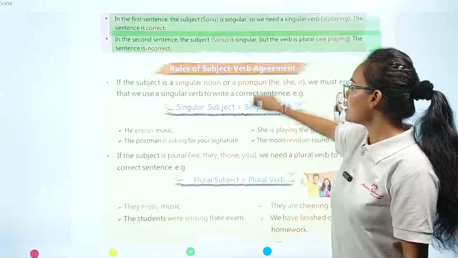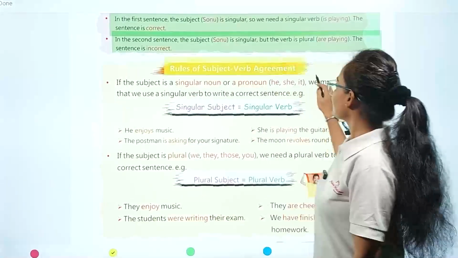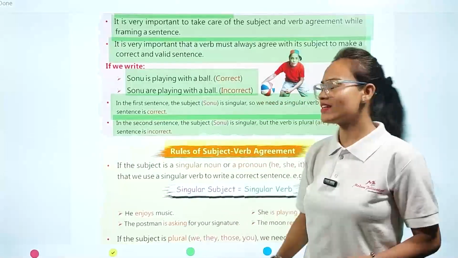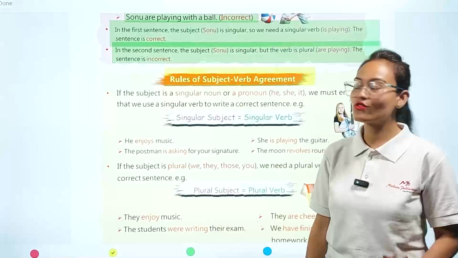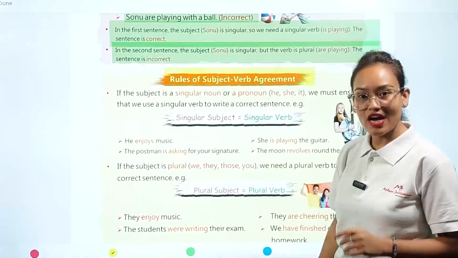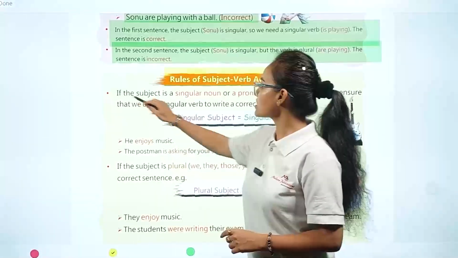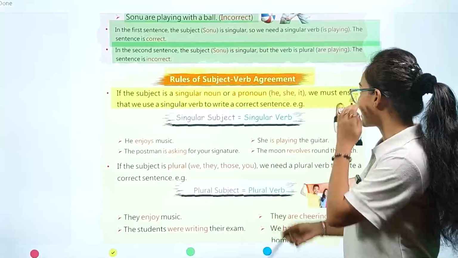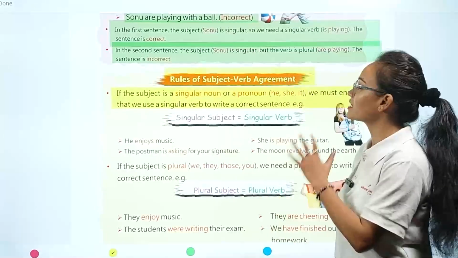Now we are going to see the rules for subject verb agreement. I told you these two things, and it is absolutely correct. But my dear students, in the grammar section, we always have to follow rules. Without rules, we can't write any sentences in grammar. So what are those rules which we have to follow for subject verb agreement? The first rule is, if the subject is a singular noun or pronoun like he, she, it, we must ensure that we use a singular verb to write a correct sentence.